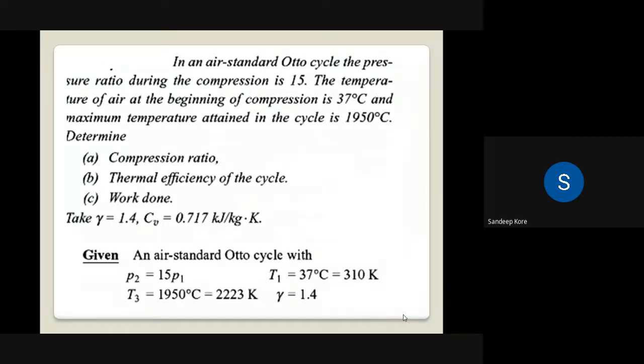Which formula can we use? Sir, PV to the power gamma. Adiabatic process, sir. Yes, we have T2 by T1 is equal to P2 by P1 raised to gamma minus 1 upon gamma. For an isentropic process, we have this relation. Okay, from this,